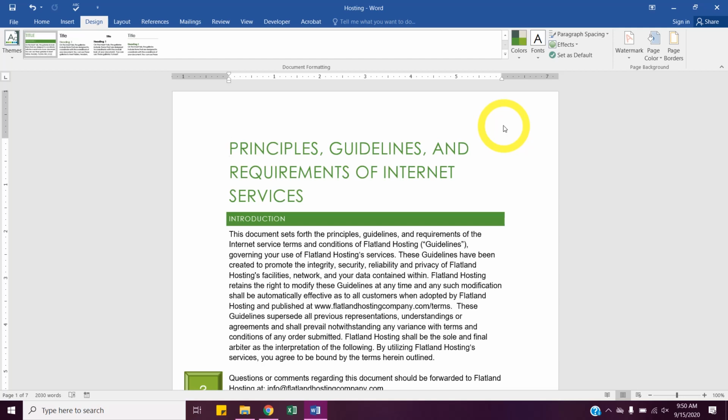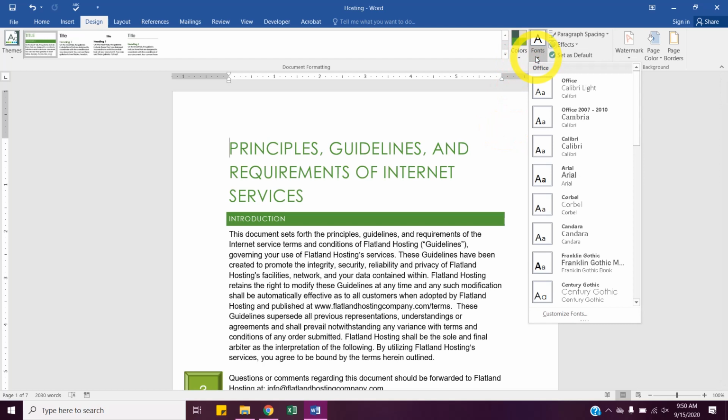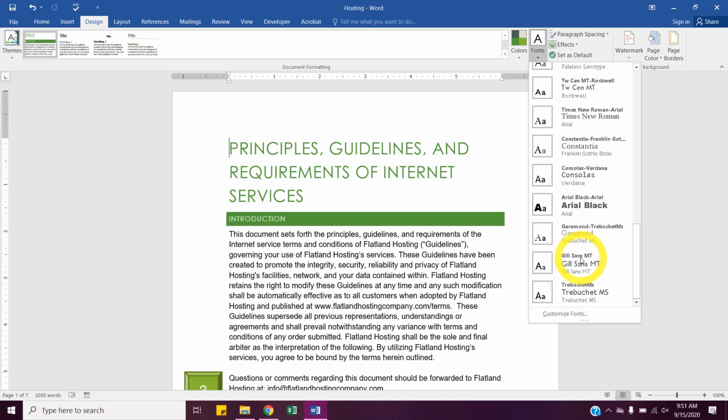Okay, let's go back to the Design tab. Right next to Colors is Fonts. Yes, we can change the font on the Home tab, but that's only one specific font. What this does is change multiple fonts, a group of fonts that work together. Like we have Century Gothic, and then it usually has Century Gothic Bold and other ones. Go ahead and just choose a different theme font.